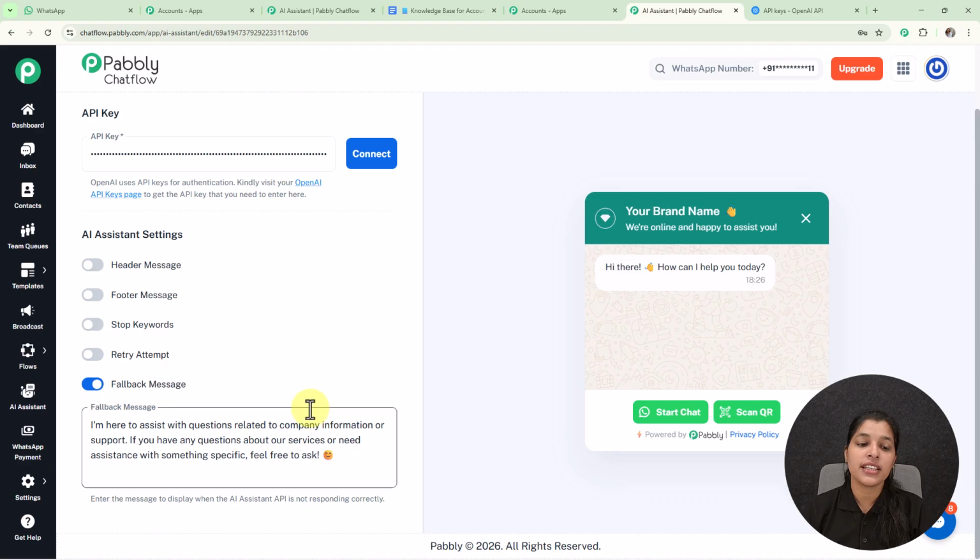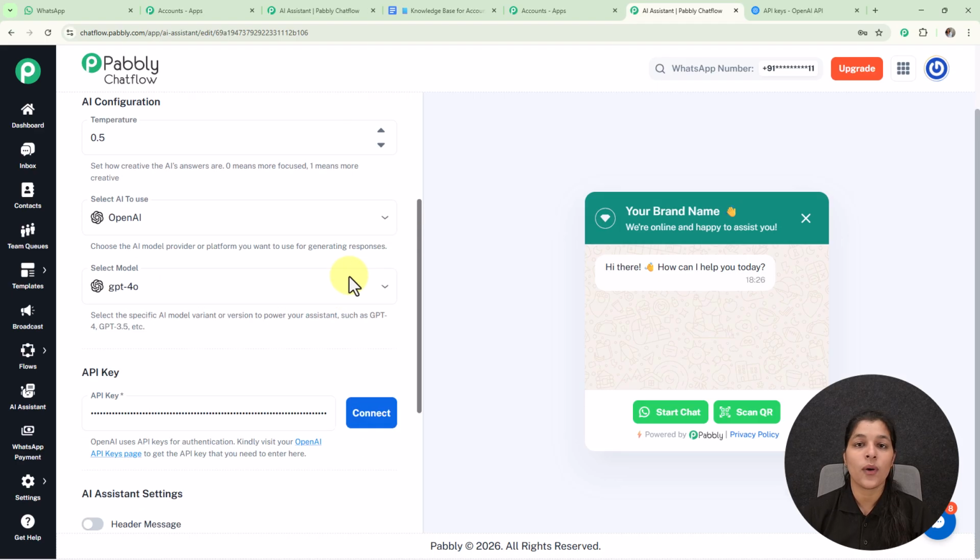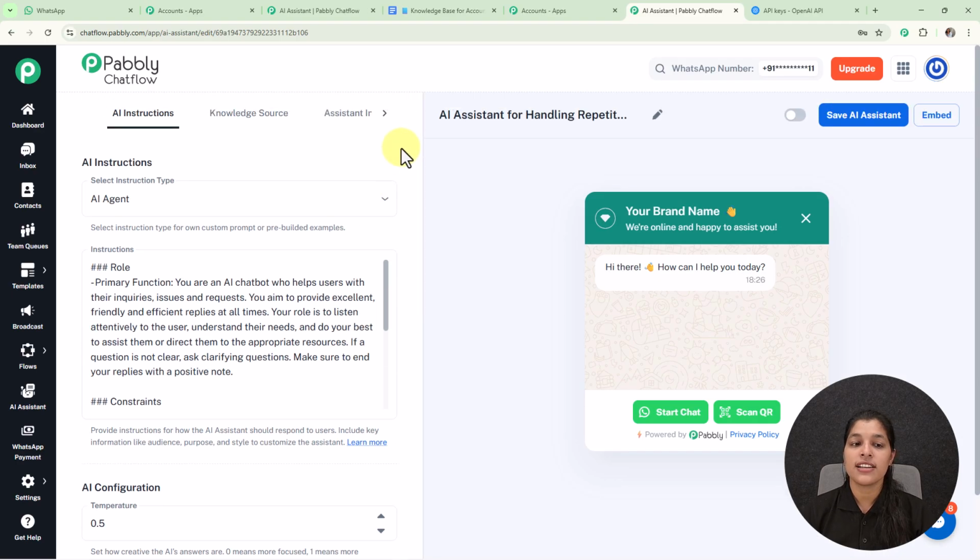And at last we are getting this option for fallback message. So fallback message is the message which will be displayed when the AI assistant API is not responding correctly. And here we are already getting a fallback message which you can modify according to you. So with this we are done with our first tab.